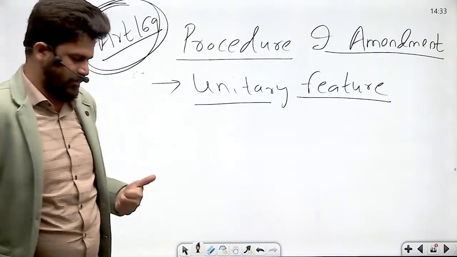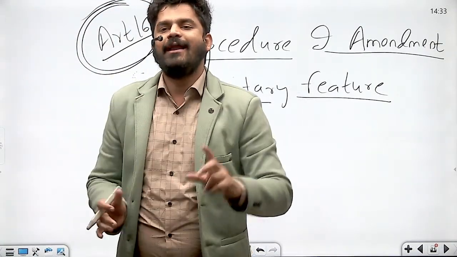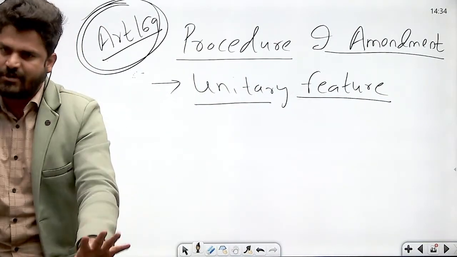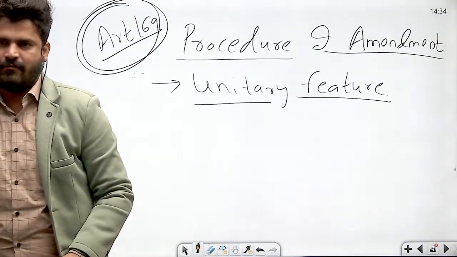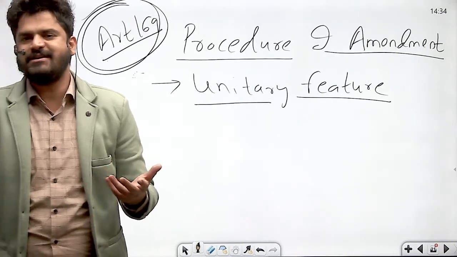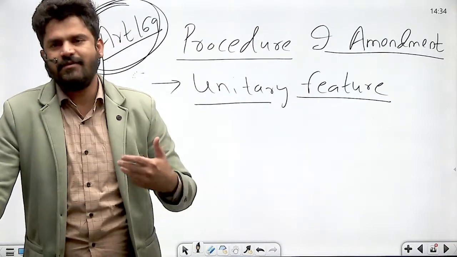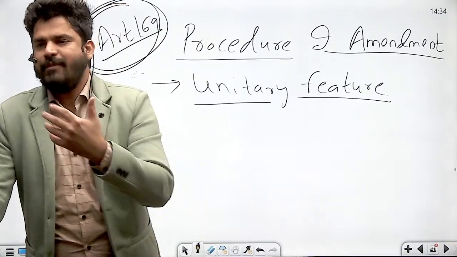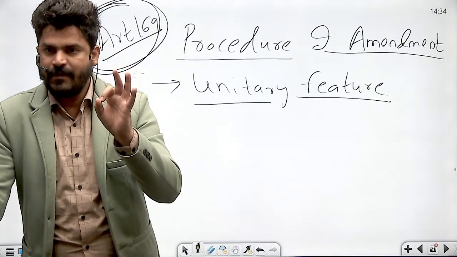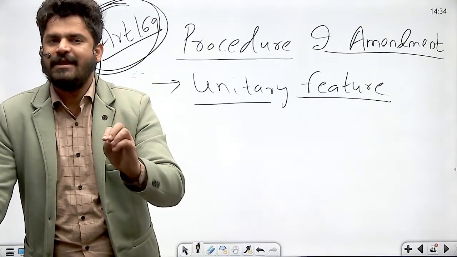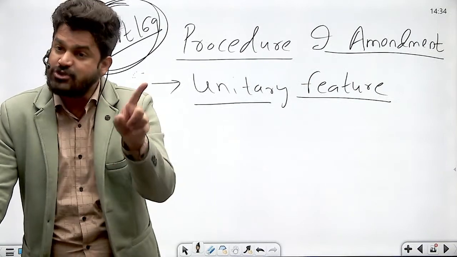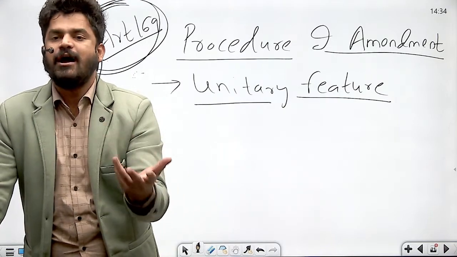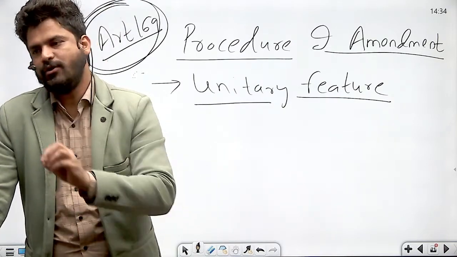Okay, number one. Second, a Constitutional Amendment Bill can be introduced either in Lok Sabha or in Rajya Sabha. It can be introduced in Lok Sabha, it can be introduced in Rajya Sabha as well. This is the same as in the case of ordinary bills. Ordinary bills can also be introduced in Lok Sabha or in Rajya Sabha. So remember, if there is a statement that a Constitutional Amendment Bill can be introduced only in Lok Sabha, then this is wrong. A Constitutional Amendment Bill can be introduced in either house of the Parliament.